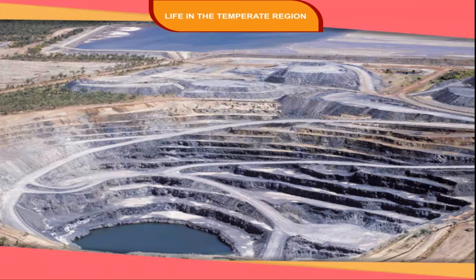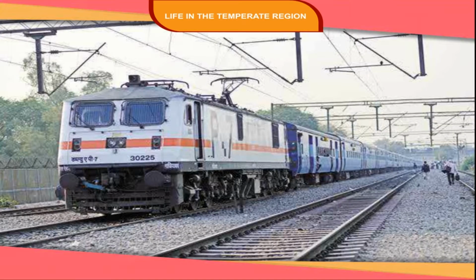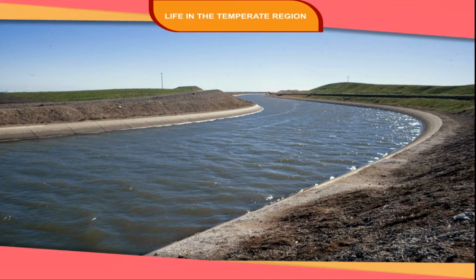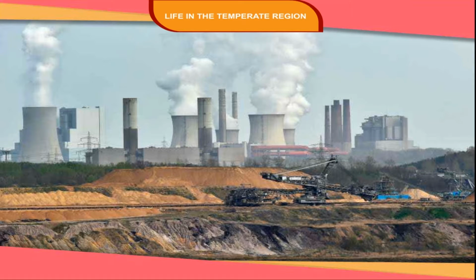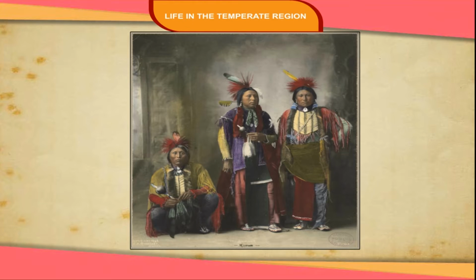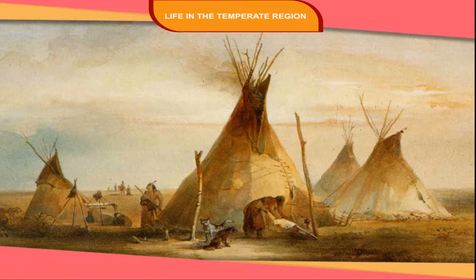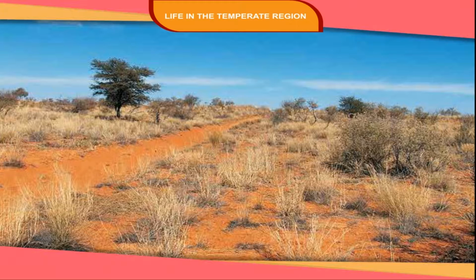Large mineral deposits and a good network of roads, railways, and canals in this region have made it the most industrialized region in the world. Prairies were earlier inhabited by American Indians known as Red Indians. They were organized into tribes such as the Pawnee, the Crow, the Cree, and the Apache. These tribes depended on hunting, primitive farming, and herding of animals. In modern times, the population of prairies is concentrated in the large cities.